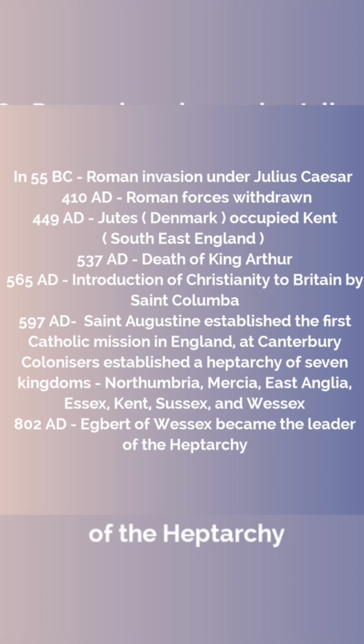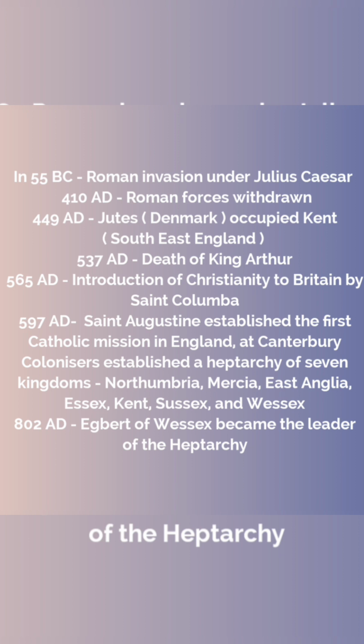The colonizers there also established a heptarchy of seven kingdoms consisting of Northumbria, Mercia, East Anglia, Essex, Kent, Sussex, and Wessex. In 802 AD, Egbert of Wessex became the leader of the Heptarchy. These were some of the major incidents of the ancient English period.